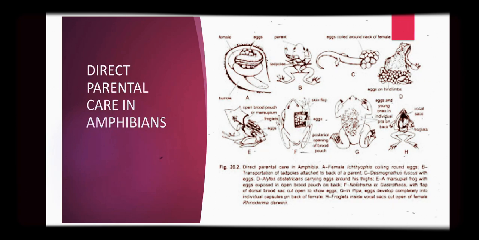So these are the diagrams of direct parental care in amphibians. They are carrying their eggs in their body.